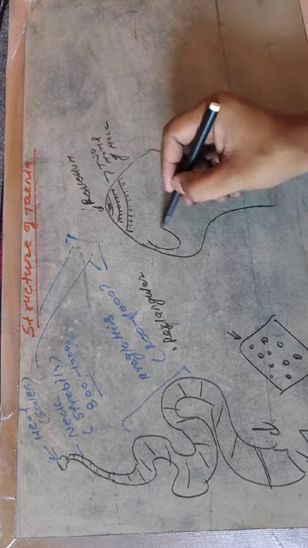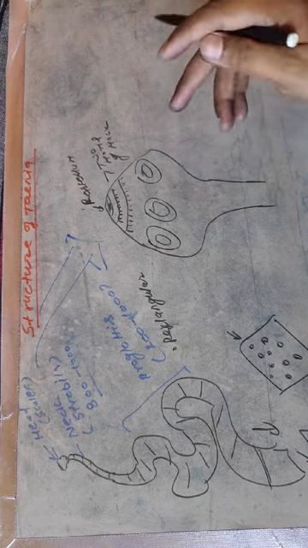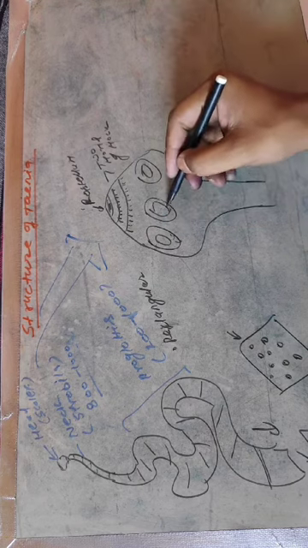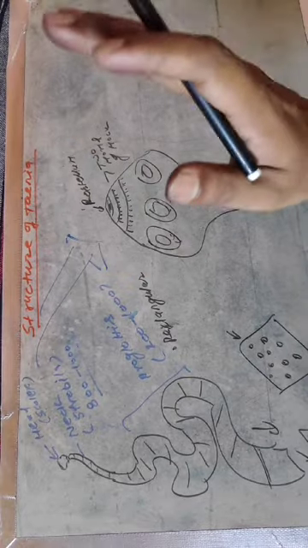Now there is a sucker. Listen, with this sucker it creates a vacuum-like structure. With the help of the sucker, it is tightly packed with the body of the host.